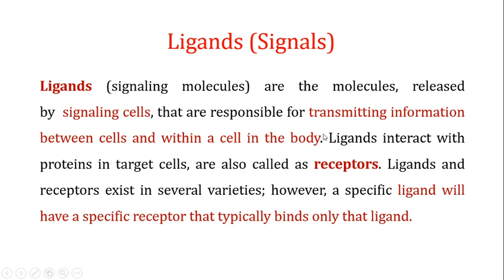Now, in order to transmit information between cells or within a cell, these ligands interact with the receptors which are present on the target cells, and it is the interaction of the ligand and the receptor which is responsible for generating a cellular response. In the living system you will find a lot of ligands and a lot of receptors, but the ligand and receptor interaction is very specific. Specific ligands interact with specific receptors, and this specific ligand-receptor interaction is responsible for generating a particular cellular response.